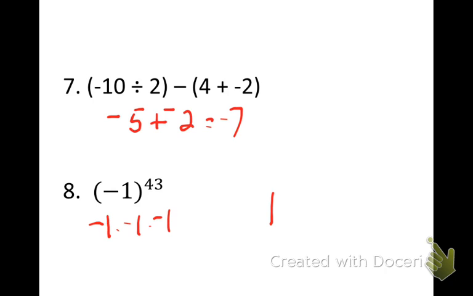Well, there are some different ways you can think about it. If you take these two negatives and pair them up, they're positive. These two negatives are positive, so how many pairs are we going to have? We're going to have an odd number of pairs because we have 43. So that tells you you're going to have a negative sign there. So anytime you have an odd number of negative signs, it will be negative. Now, if this were 44, it would be positive 1. So that's just kind of a little shortcut to help you remember that.